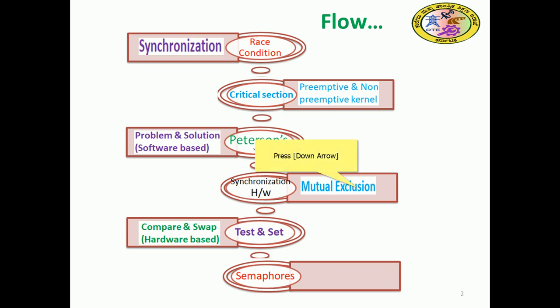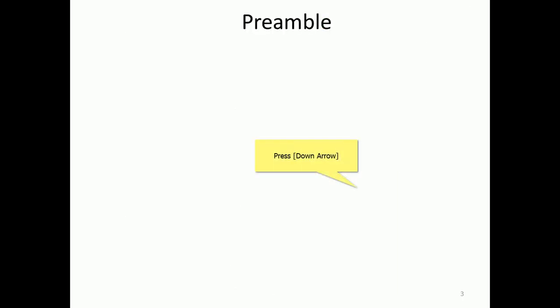Finally, semaphore is a robust and sophisticated synchronization mechanism, which has binary semaphore and counting semaphore. Two mechanisms are there, and they are going to be discussed. So with the help of this flow, we continue.